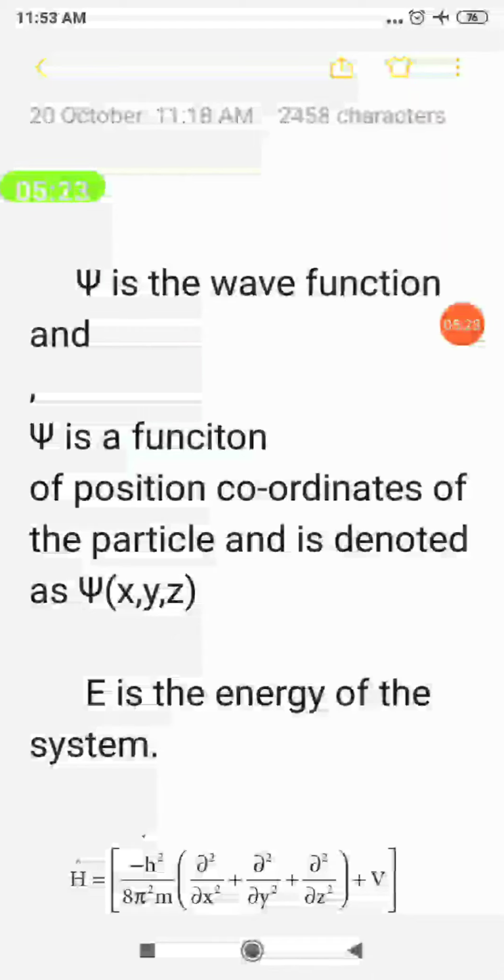And we know electron can move in all the possible directions. It can move in the x-axis and y-axis and in the z-axis, 3-dimensional area. Okay, so that is why we write psi with x, y, z in the bracket: psi is the function of x, y, z. That is, the wave can move in x-axis, y-axis and in the z-axis.